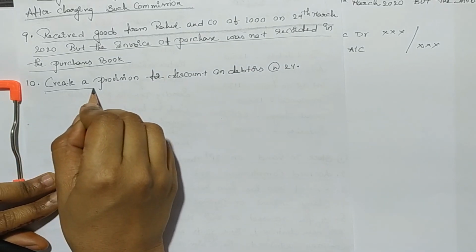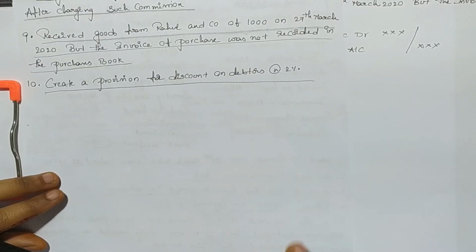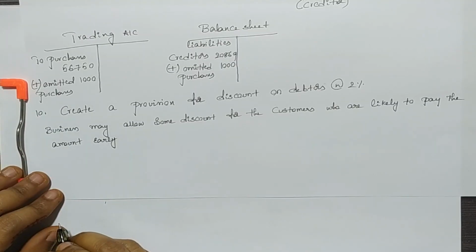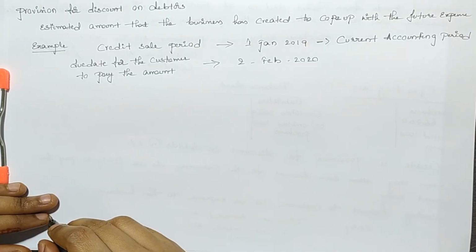Last adjustment is create a provision for discount on debtors at 2%. Whenever the customer is okay to pay the amount before the credit period, business may allow some discount for the customers who are likely to pay the amount a little earlier than the credit period. Provision for discount on debtors is the estimated amount that the business has created to cope up with the future expense. Let's understand this with an example.